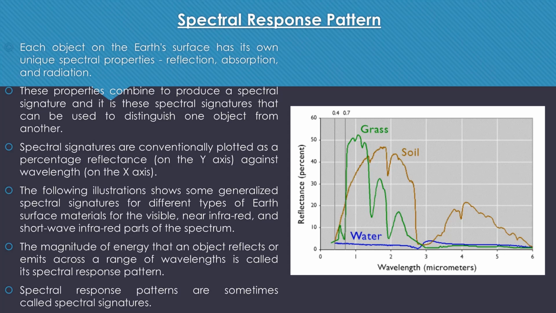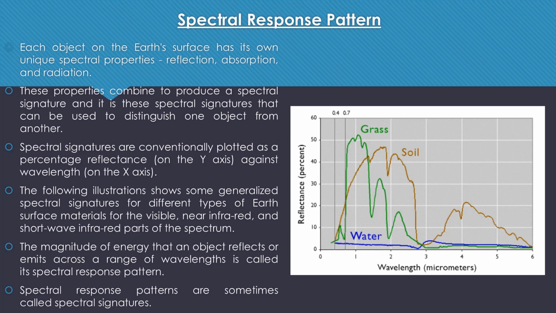To be clear, every feature on the Earth's surface creates a pattern, and that pattern is dependent upon the wavelength. So that is known as a spectral response pattern.